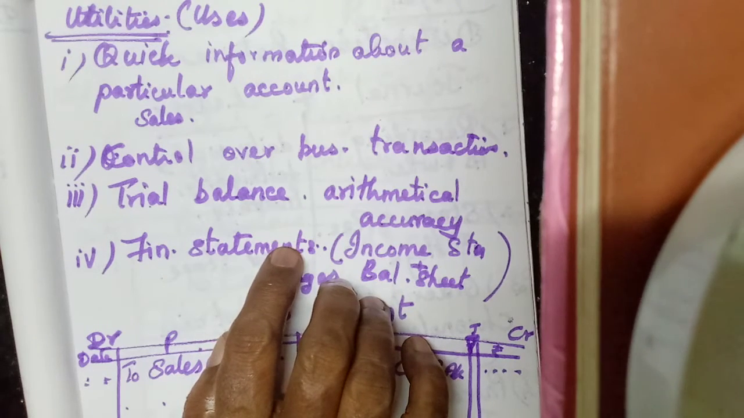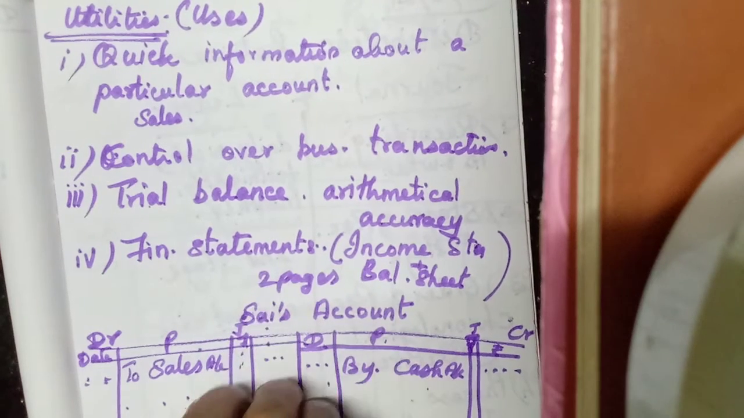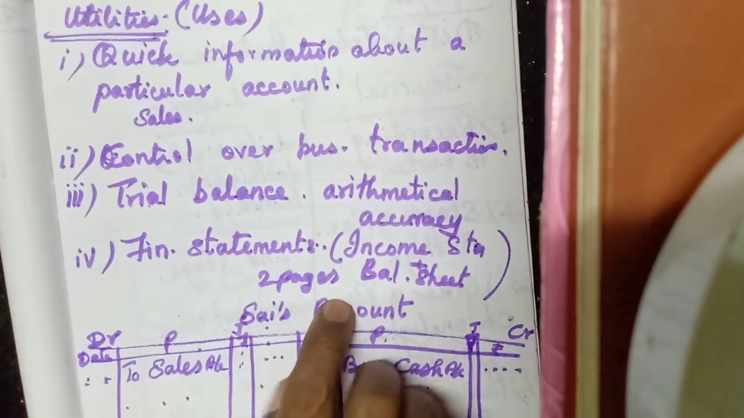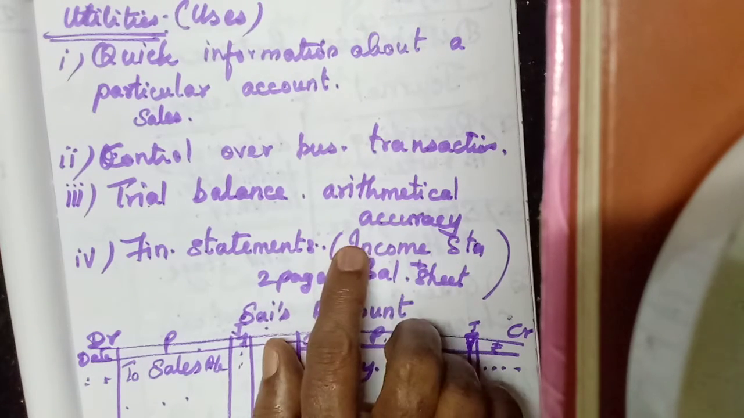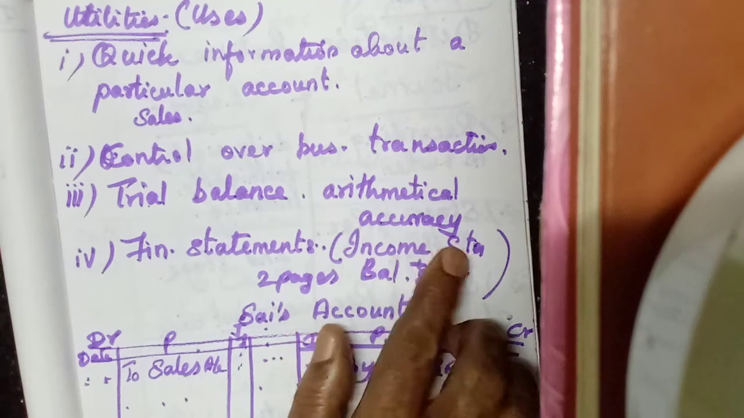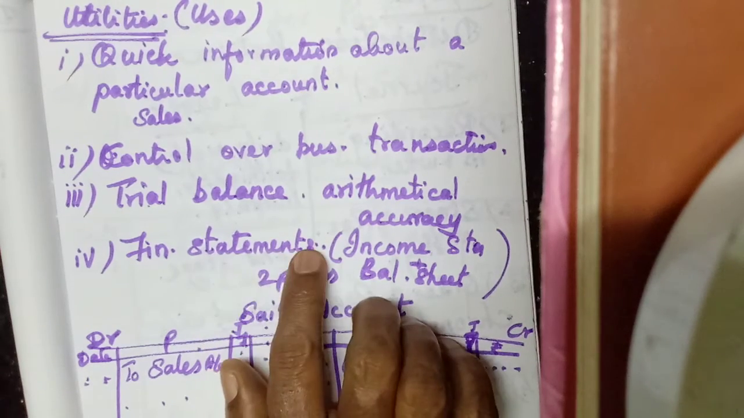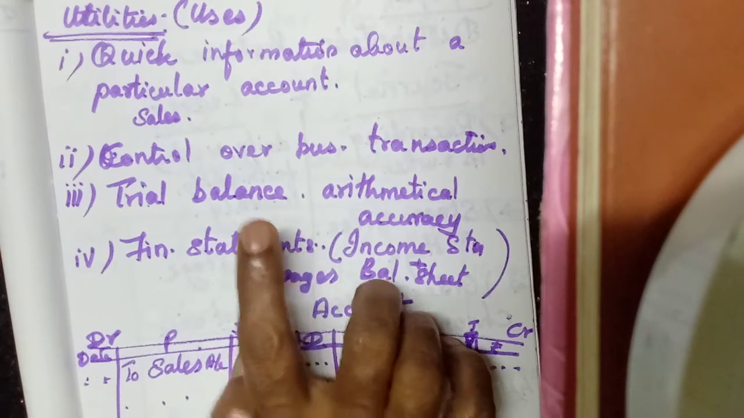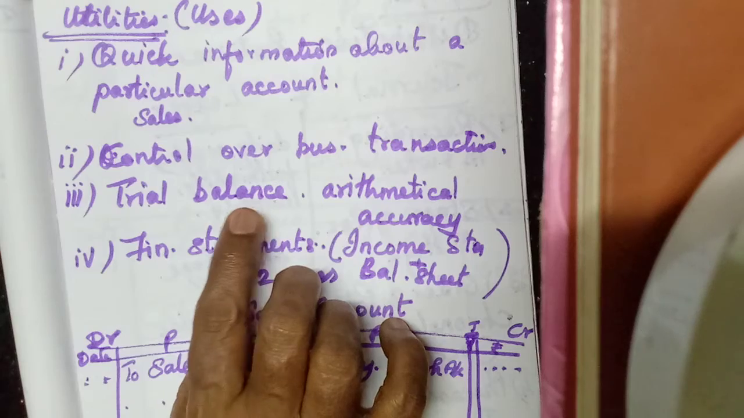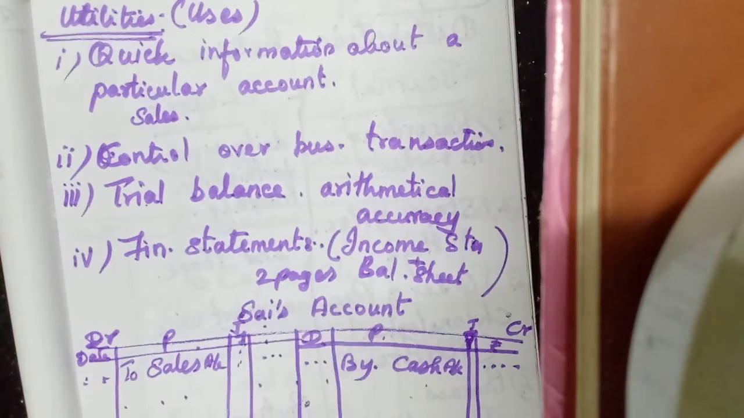Then the last one, it helps to prepare the financial statements. We know the financial statements are income statement and balance sheet. Income statement means trading and profit and loss account. Then the balance sheet. Here to prepare these financial statements, what is the basis? The ledger account. From the ledger account we are preparing trial balance. From the trial balance we prepare the financial statements.